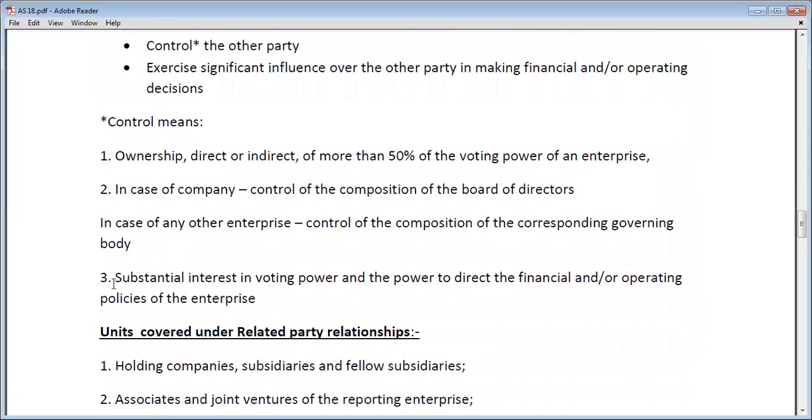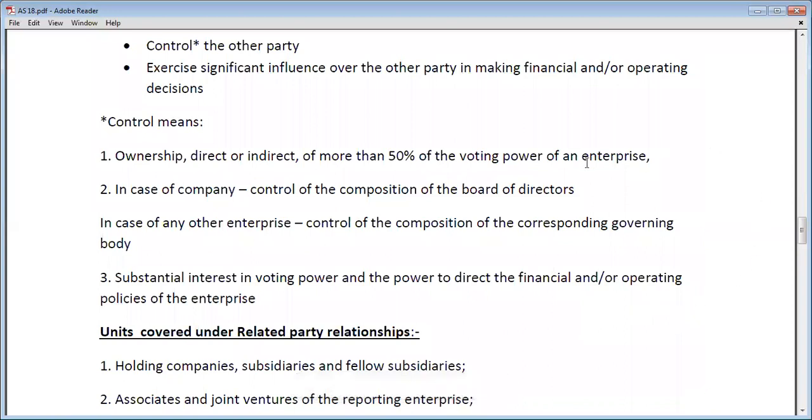Okay? And third, substantial interest in voting power and the power to direct the financial and operating policies of the enterprises. If the controlling party has substantial interest directly or indirectly in financial or operating policies, then in that case also it will be known as control. So to be in control of any enterprise, these three conditions must be fulfilled.